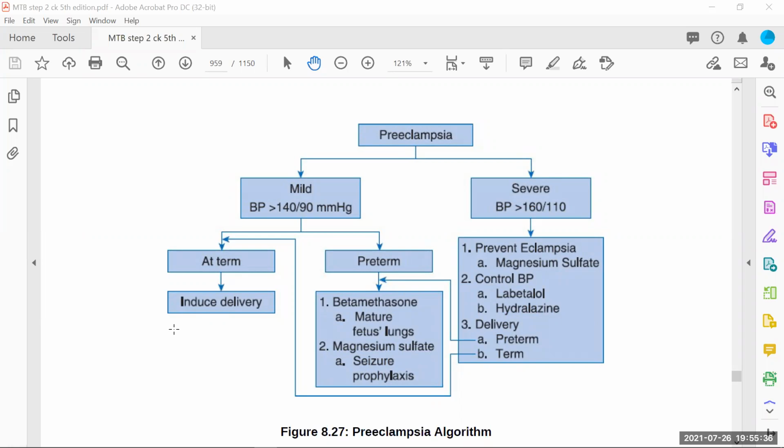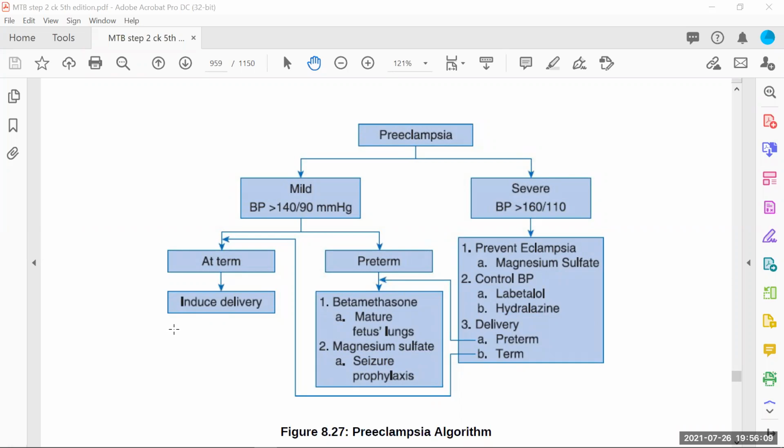But what if the patient is less than 37 weeks gestation? So for example, in a 30-weeker or 32-weeker or 34-weeker, what you're going to do, you have to first mature the baby's lung. And for that, you will give betamethasone, this corticosteroid, or dexamethasone injection, 12 milligrams intramuscularly, 2 doses, 12 hours apart. So you must give this steroid to the mother in order to mature the baby's lung. So first thing, you will do this.